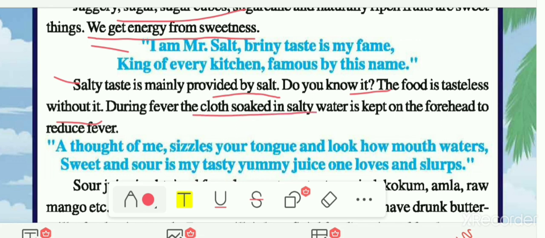Now here is one important fact about the salt, and how it is useful in our daily life. During fever, a cloth soaked in salty water is kept on the forehead to reduce the fever. Your mother or your father may apply this, that if you had fever, a cloth is dipped in the salty water, and then we put this cloth on our forehead, and because of this the fever gets reduced. So this is about the salty taste.